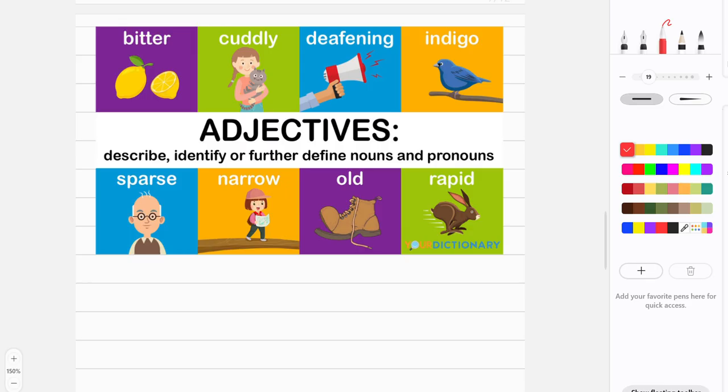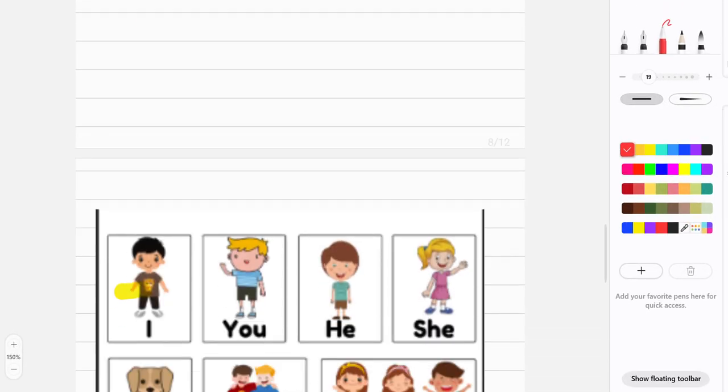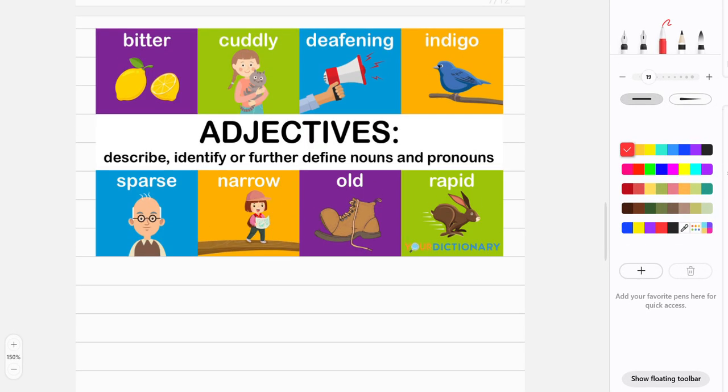We will be learning about adjectives and pronouns. So let's start with adjectives. What is an adjective? An adjective is a describing word. It describes the quality of a noun and pronoun. So let's see with an example.